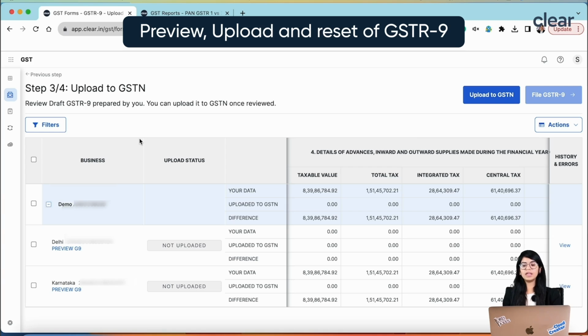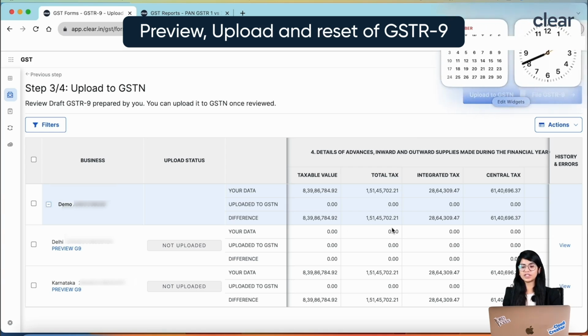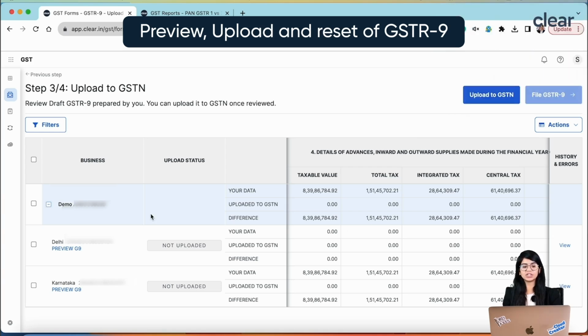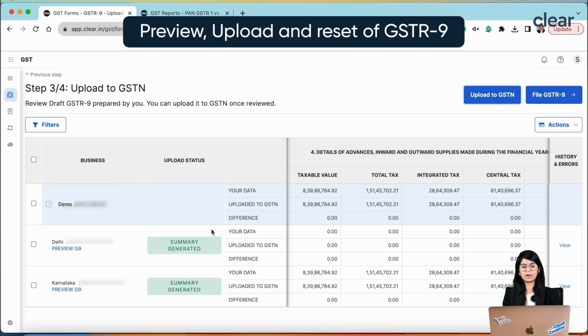But now, because our main purpose is just to upload all of this data to the government portal in a single shot for all of your GSTN, I want to just upload this information for all GSTNs. If I want to only upload for one GSTN, you can do that by selecting a particular GSTN. But once this is done, you just click on upload to GSTN. After you click on upload to GSTN, this entire data will be uploaded on the government portal, and we have also generated a summary, and you can see there is a summary which has been generated.